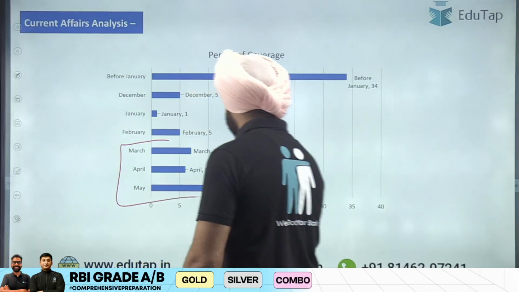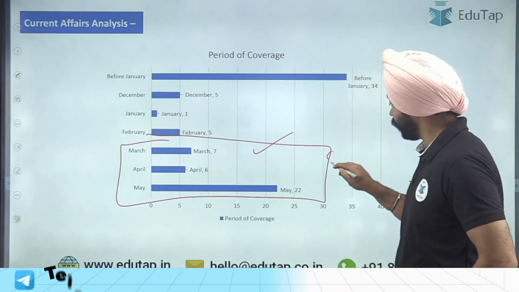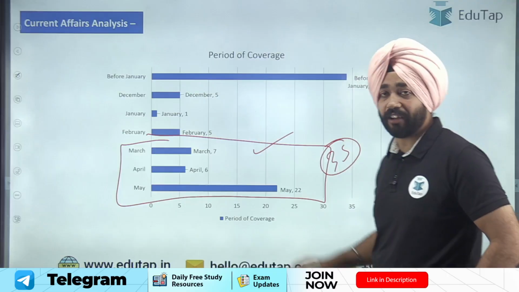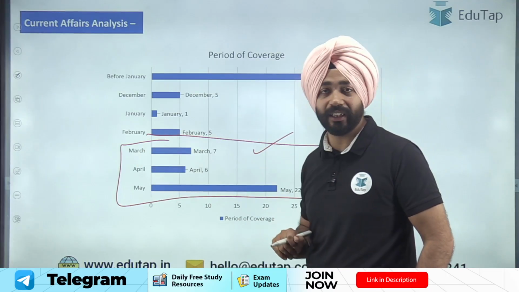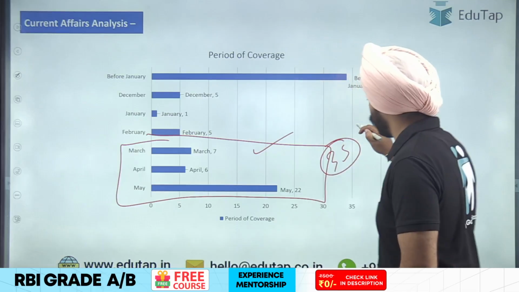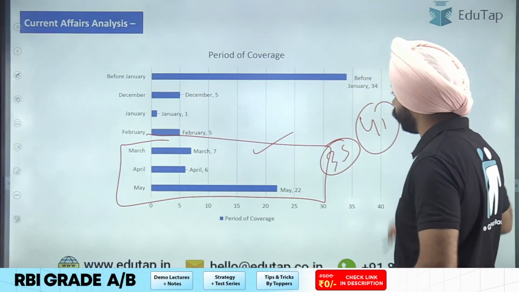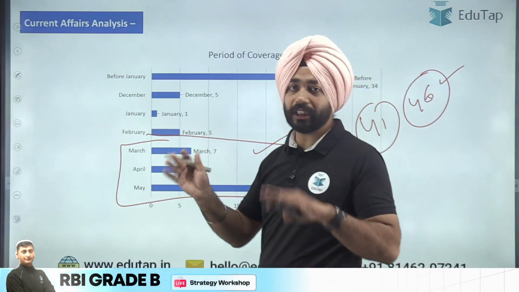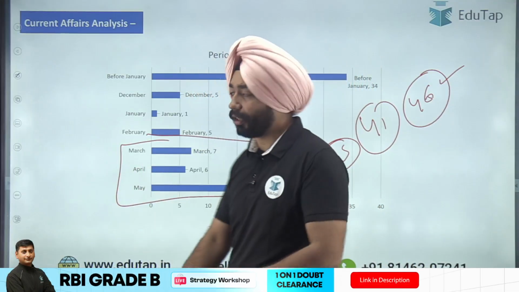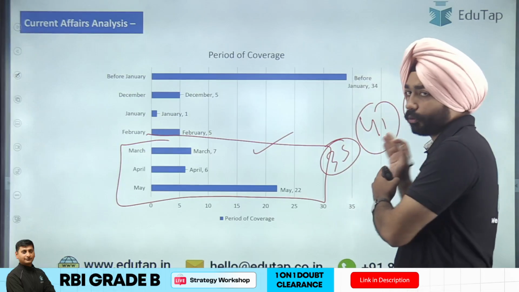Your examination was in the month of May, and you can see around 35 questions were from the last 3 months. If I include the past 5 months, there were around 41 questions. And if I include 6 months also, 46 questions. Which means almost 50% of the paper was from the past 6 months here. You can talk about 50 to 55 to around 60%.